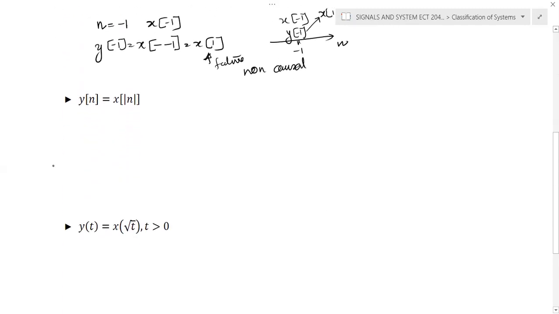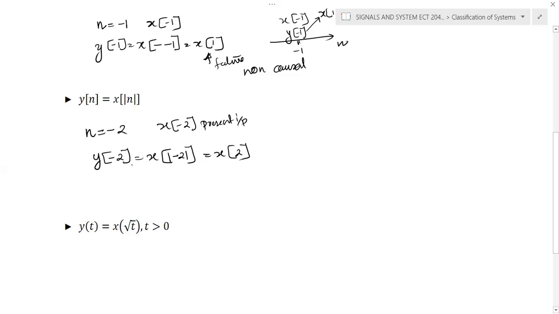Now here y of n is given by x of modulus of n. Again, if you choose a negative value, let n is equal to minus 2, you need to calculate y of minus 2. The present input is x of minus 2. If you substitute in this equation, x of modulus of minus 2 becomes simply x of 2.